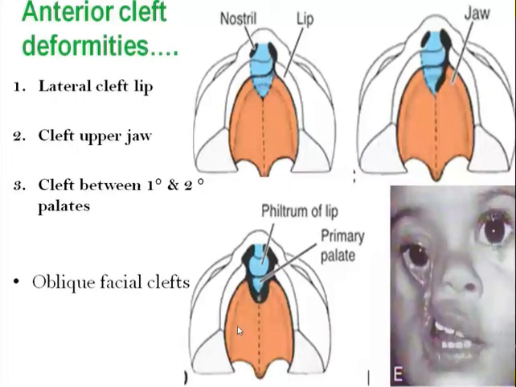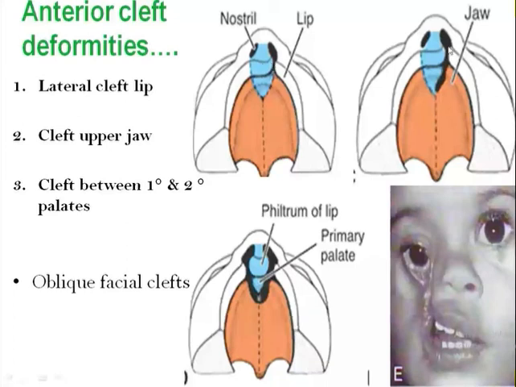Then this is the picture to show the different types of anterior cleft deformity. Here in this picture we can see lateral cleft lip only. Here the cleft or failure of fusion occurs only at the lip level, while in the second picture both lip as well as upper jaw fail to fuse. So the second picture represents cleft lip with cleft upper jaw.